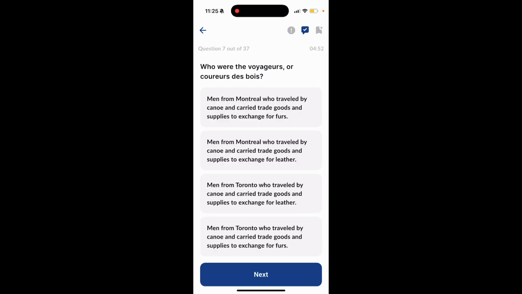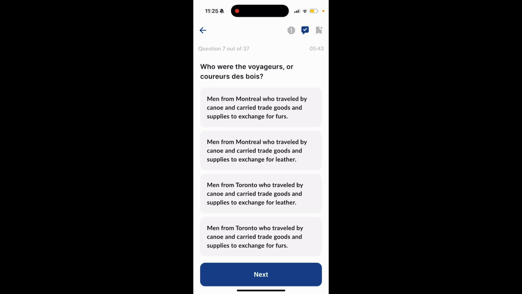Next question. Who were the voyageurs or carriers? Option 1, men from Montreal who traveled by canoe and carried trade goods and supplies to exchange for furs. Option 2, men from Montreal who traveled by canoe and carried trade goods and supplies to exchange for leather. Option 3, men from Toronto who traveled by canoe and carried trade goods and supplies to exchange for leather. Option 4, men from Toronto who traveled by canoe and carried trade goods and supplies to exchange for fur.